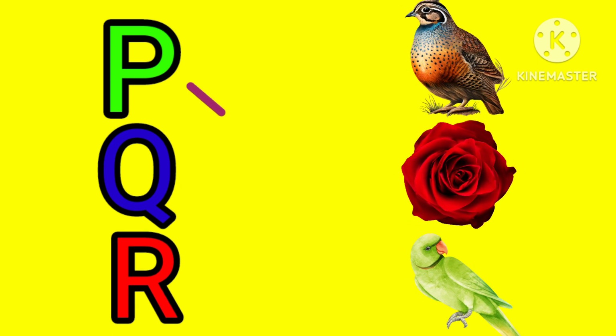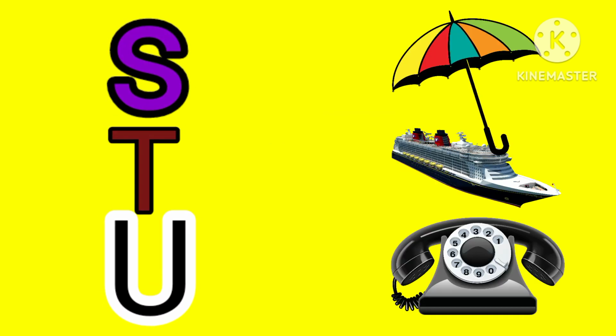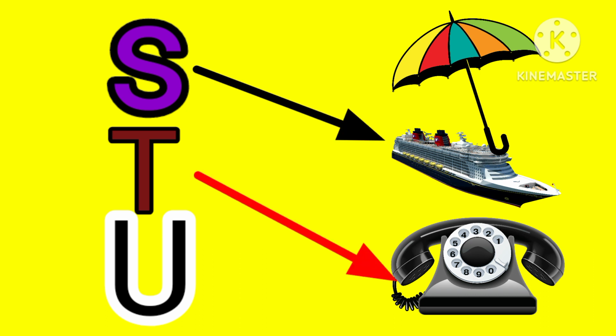P Q R. P for parrot, Q for quail, R for rose, S T U. S for sheep, T for telephone, U for umbrella,